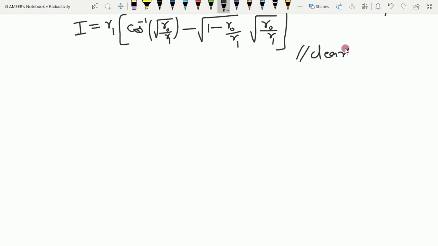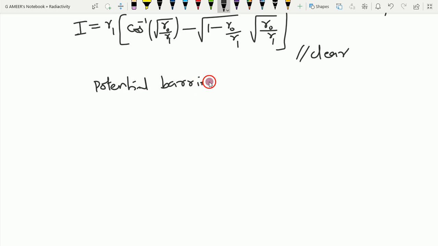With that approximation, what can I take? The potential barrier is wide.